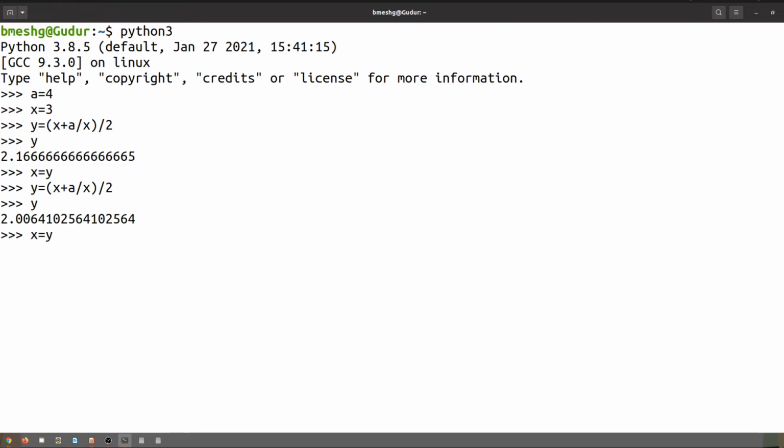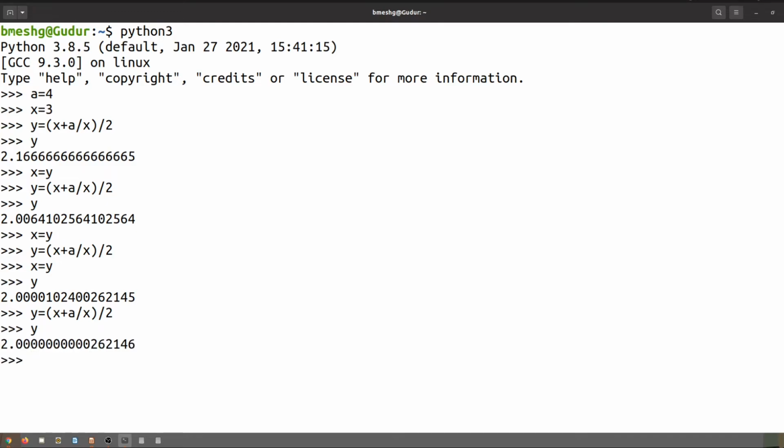Once again we'll assign a new estimate, calculate, and print it. Sorry, I didn't print it. No problem, I can print now also. Once again we'll calculate and print. So you can see, dear students, every time it is becoming closer.